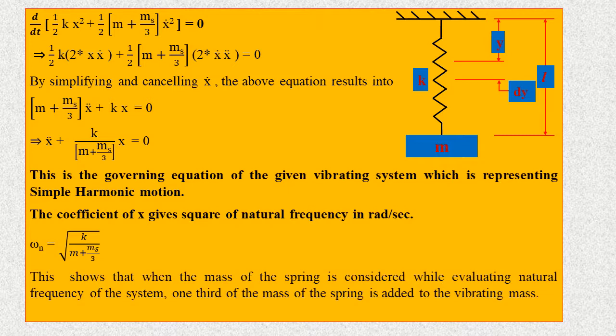This shows that when the mass of the spring is considered while evaluating natural frequency of the system, 1/3 of the mass of the spring is added to the vibrating mass.